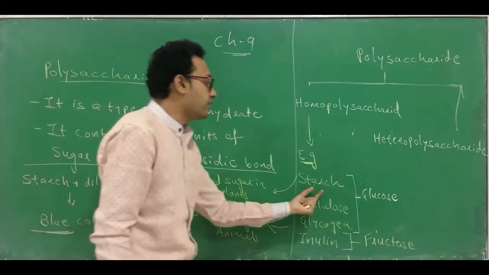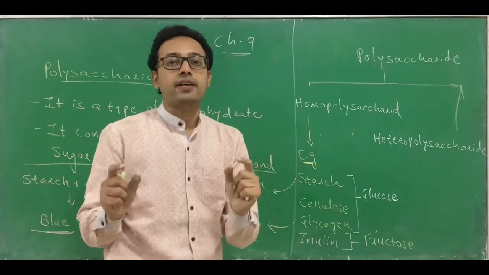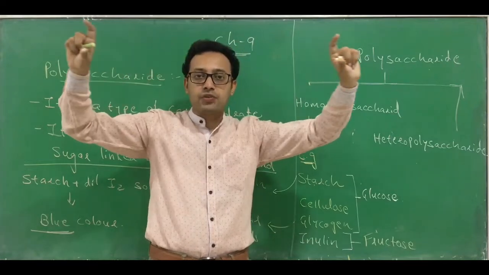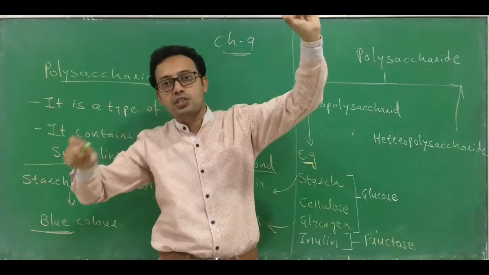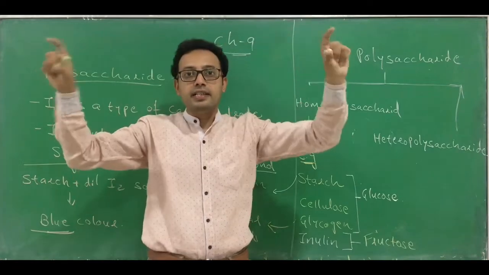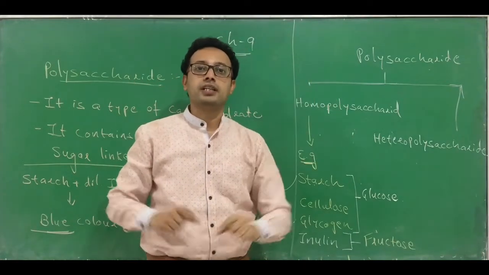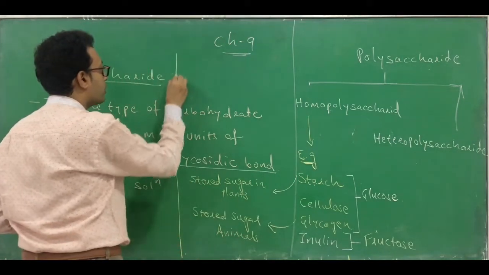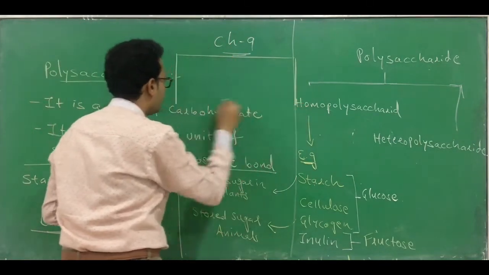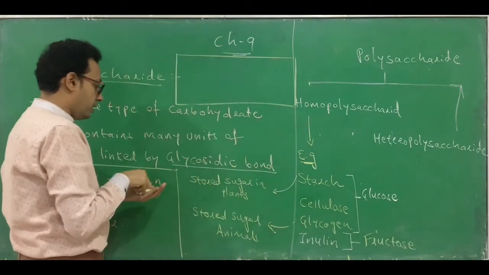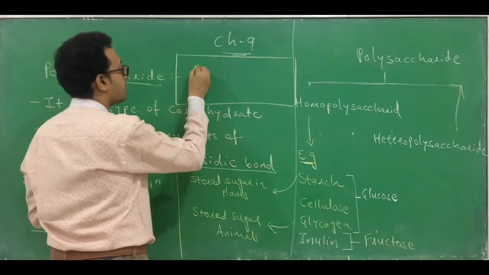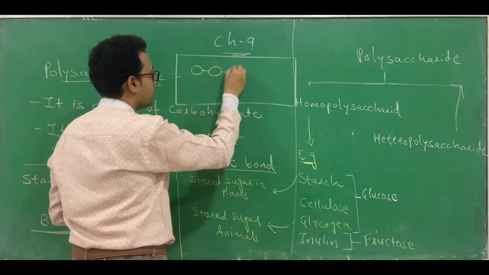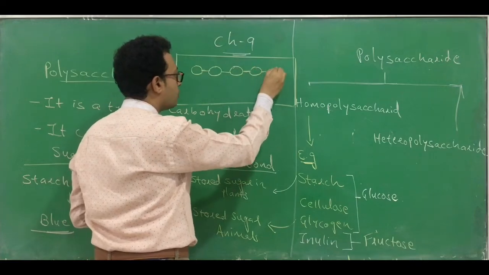Now if we see the structure of starch, you can find two kinds of arrangement. There is a linear, straight arrangement, and there is also a branched arrangement. Linear and branched, or you can also say unbranched and branched. I will show you with a schematic diagram. Suppose this is the structure of starch, and assume that this is a glucose molecule, one glucose, second, third, fourth, and so on, many units.